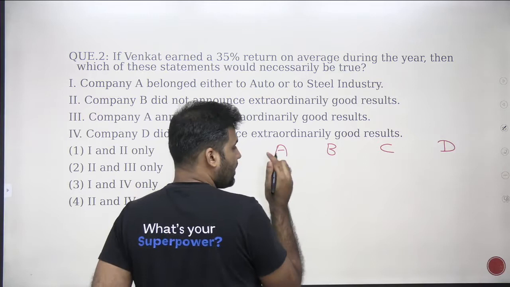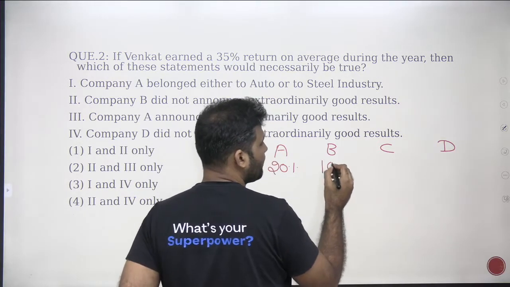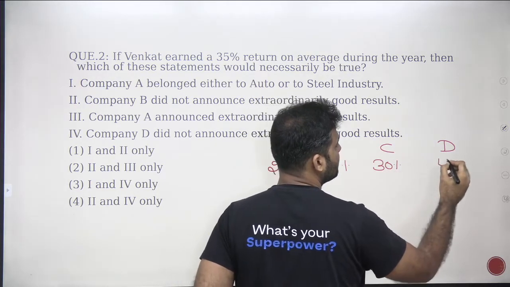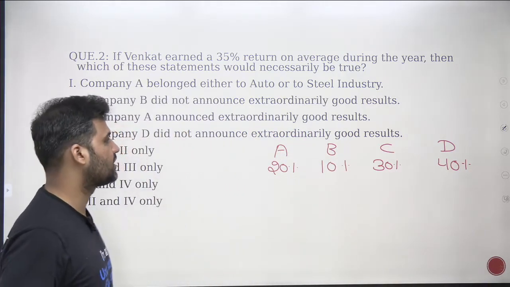Stock A is supposed to give you a return of 20%. Stock B is supposed to give you a return of 10%. Stock C is supposed to give you a return of 30%. And stock D is supposed to give you a return of 40%. That's the information in the instruction part of the set.